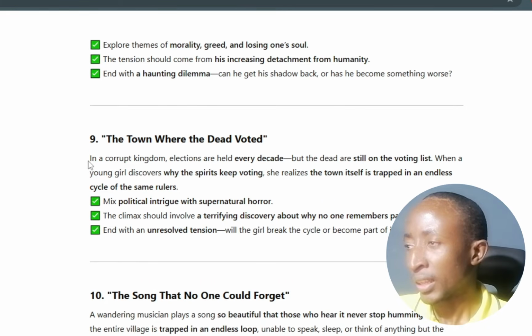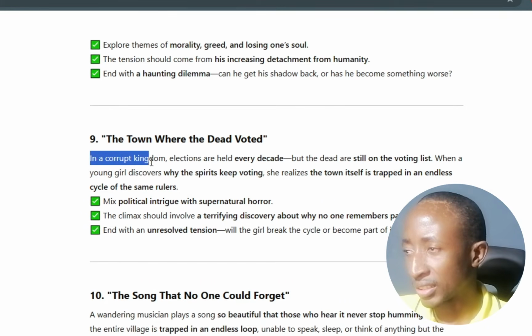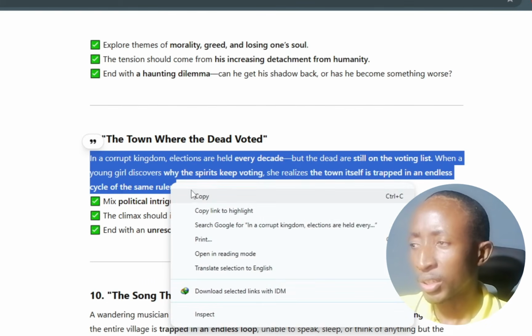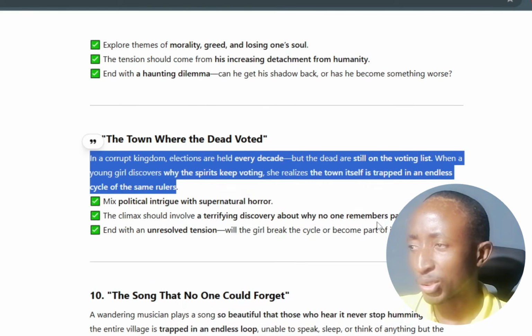So we're going to copy this. This is our story idea. In a corrupt kingdom, elections are held every decade, but the dead are still on the voting list. When a young girl discovers why the spirits keep voting, she realizes the town itself is trapped in an endless cycle of the same rulers. Okay, so let's copy this. I think this is a nice story idea. The town where the dead voted.